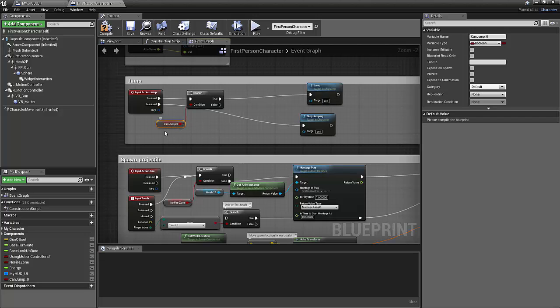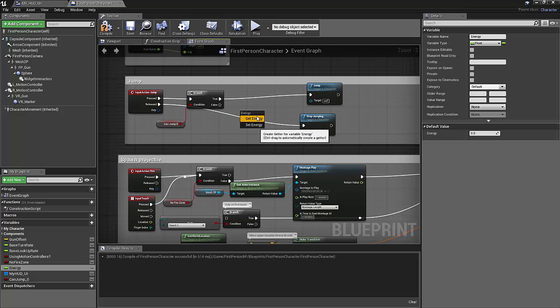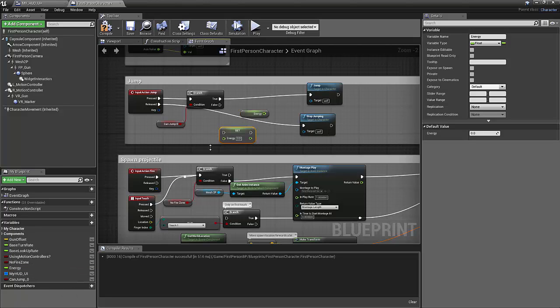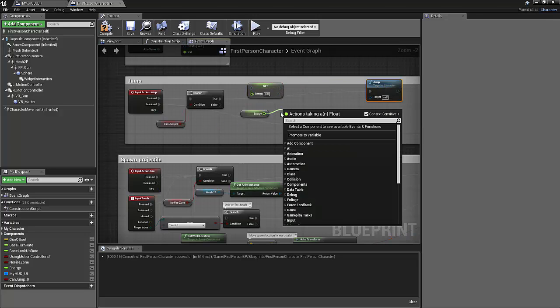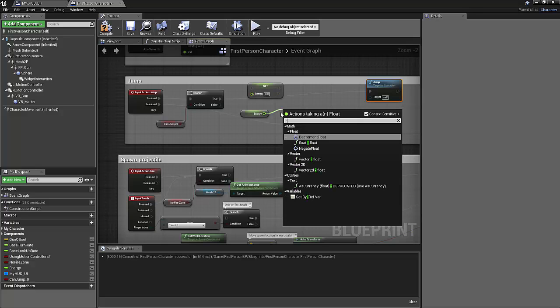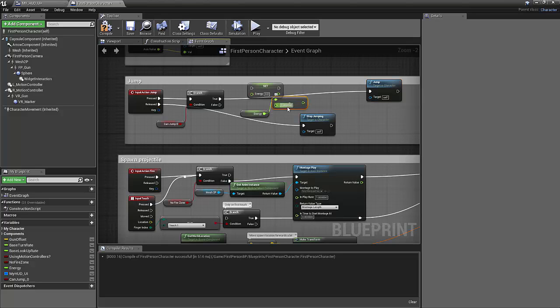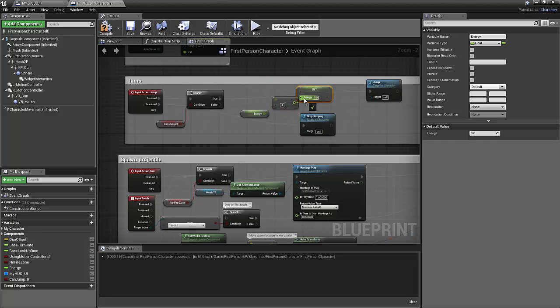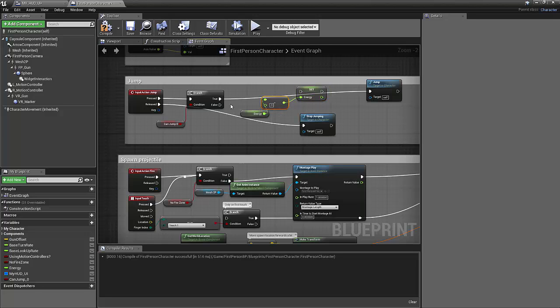And we need to set the default of this can jump. So compile, say by default they can jump. And then we're going to say when they press jump, assuming that they can jump, we're going to decrease their energy. So we'll get the energy, and I'm going to hold down the Alt key, and we'll set the energy. And we'll say energy equals energy minus, so float minus float. We'll just subtract 0.1 every time they jump.